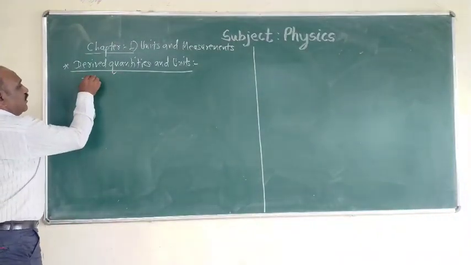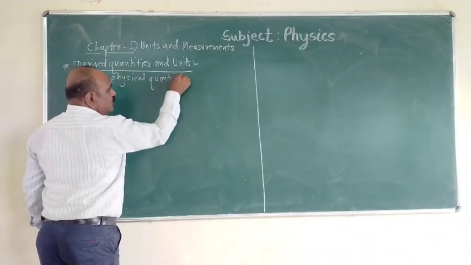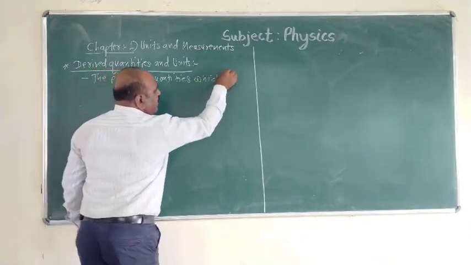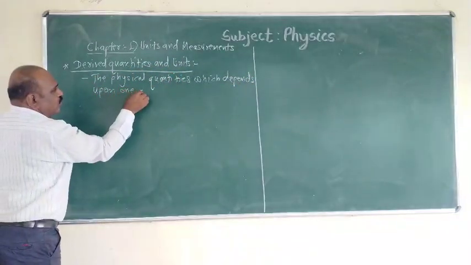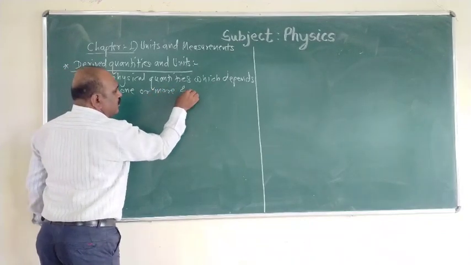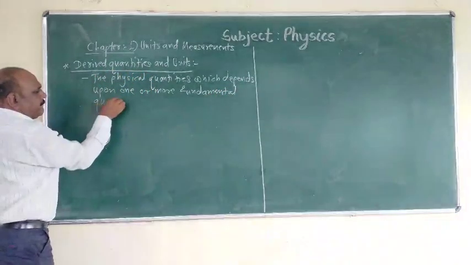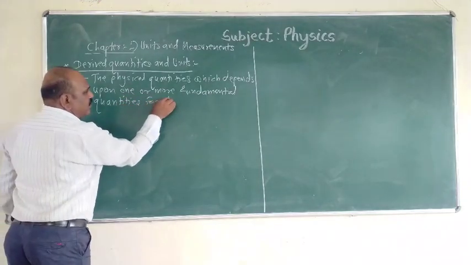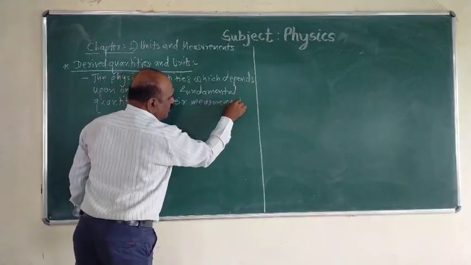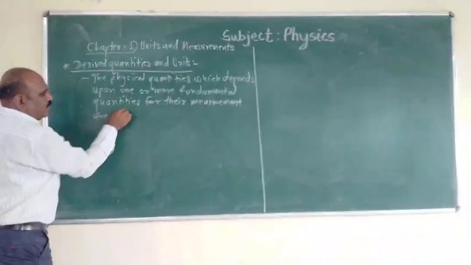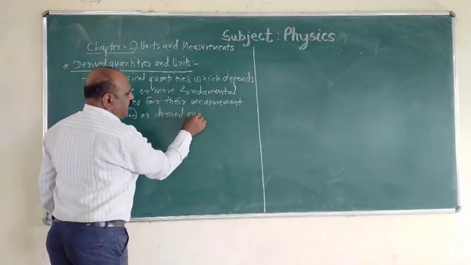That means the physical quantities which depend upon one or more fundamental quantities for their measurement are called derived quantities.